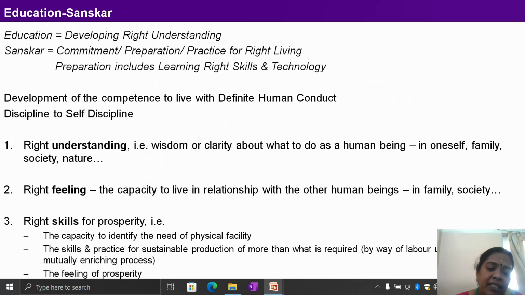Right feeling, the capacity to live in relationship with other human beings in the family and the society, that is called right feeling. Right skills for prosperity, the capacity to identify the needs of physical facility, the skills and the practice for sustainable production of more than what is required, that is a cyclic, mutually enriching process. The feeling of prosperity we will come to. So right understanding, right feeling and right skills for prosperity are required in the education sanskar.